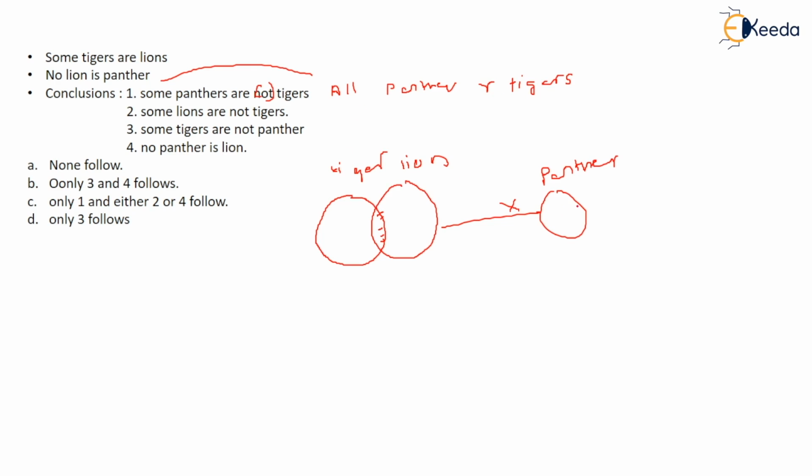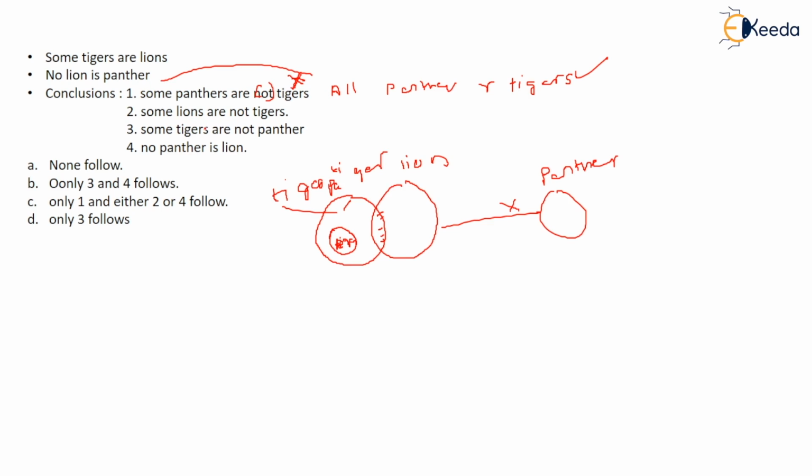This is panther, this is tiger. So can you do this? Yes, you can do this. Some panthers are, meaning all panthers are tigers, so you can place the panther inside the tiger. So this is the tiger circle and this is the panther. So yes, this can be done. So this is true. Then its opposite should be false. I told you, right? In such cases this must be false. So this is false.